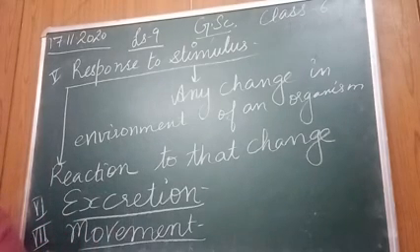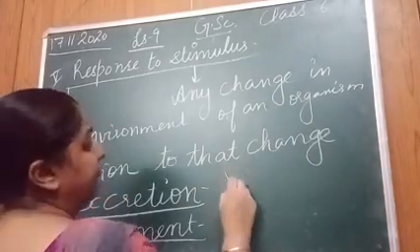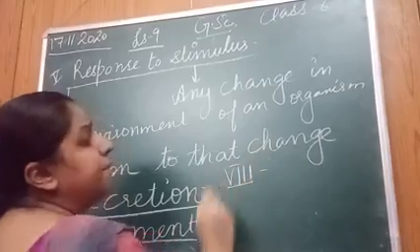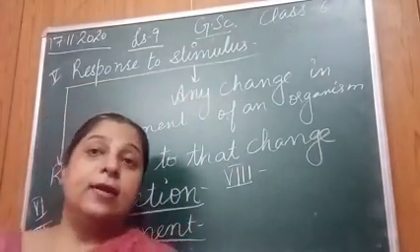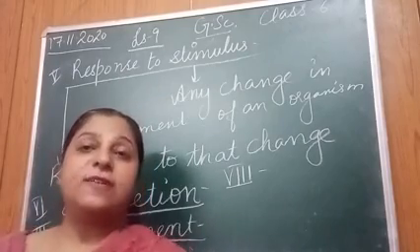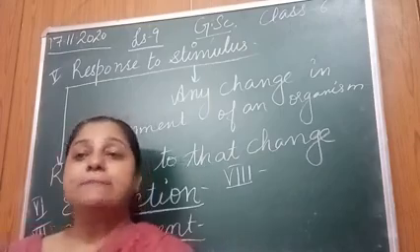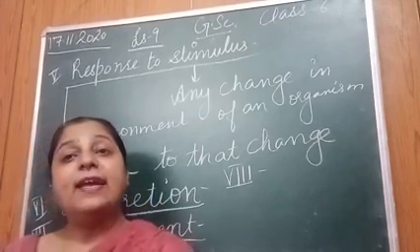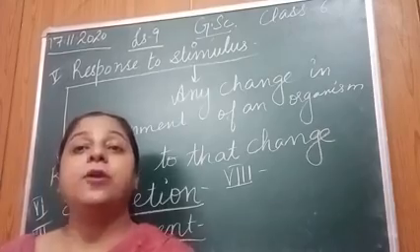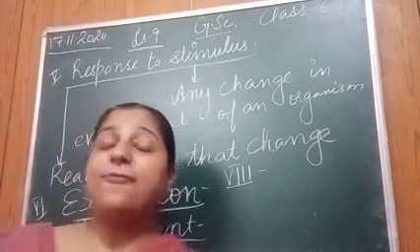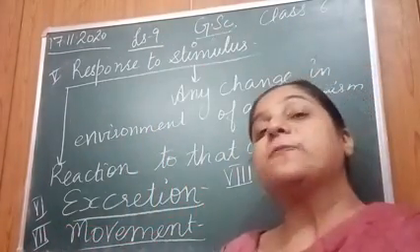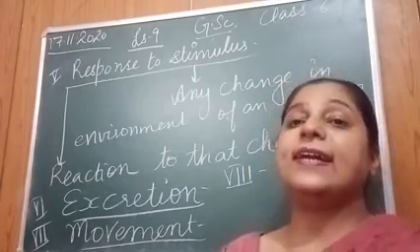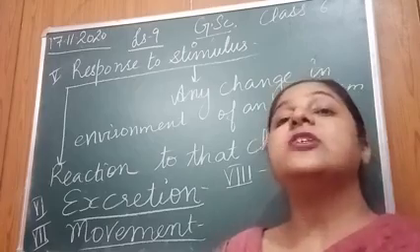So coming to the last topic, that is reproduction. You people are very much clear what is the meaning of reproduction. It is the process of producing babies of the same parent, right? Every living organism needs to reproduce. If living organisms will not reproduce, one day that species will die. That type will be finished from the world.